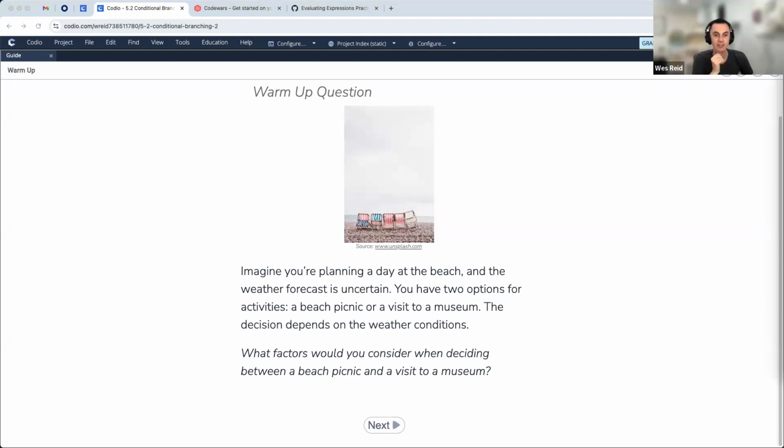Sure, we're not going to go for a picnic if it's raining outside. I did exactly that yesterday, so I really needed that advice. What else do y'all think? What are some other conditions we might consider when making this decision?